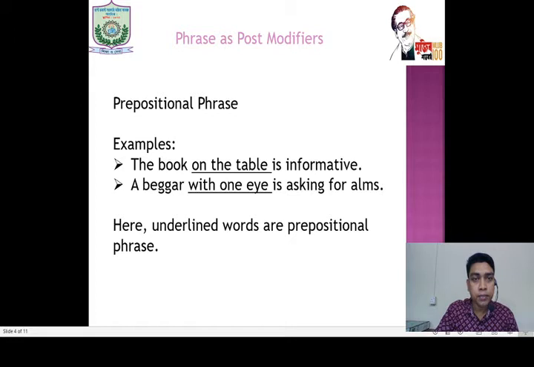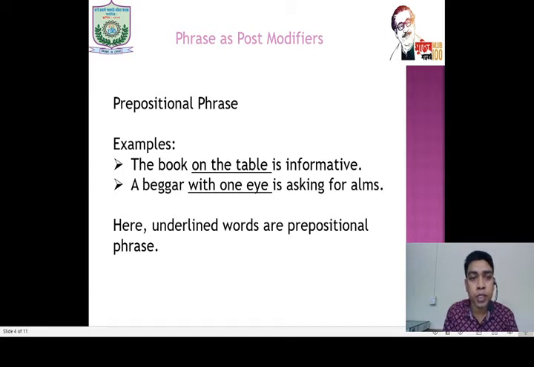Prepositional phrase. Examples are given here. The book on the table is informative. A beggar with one eye is asking for alms.